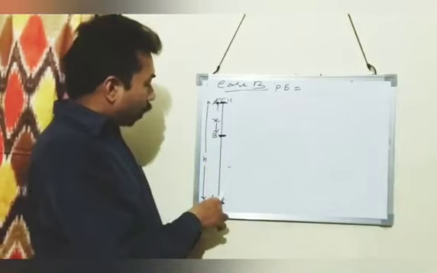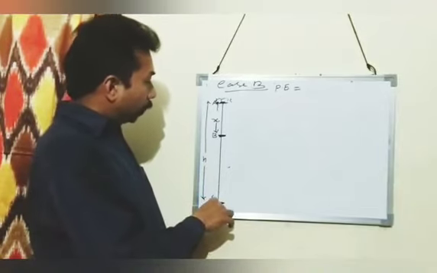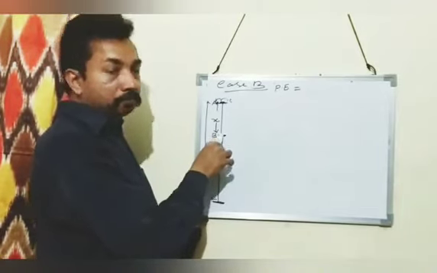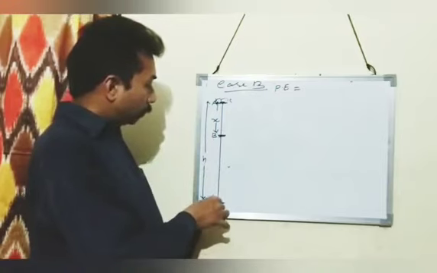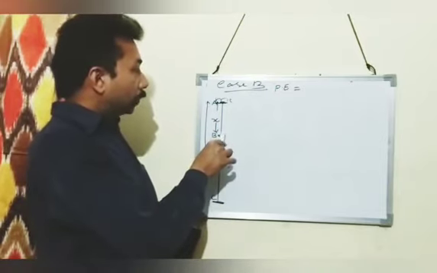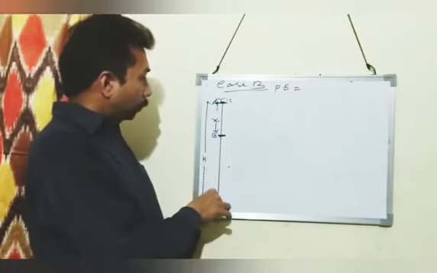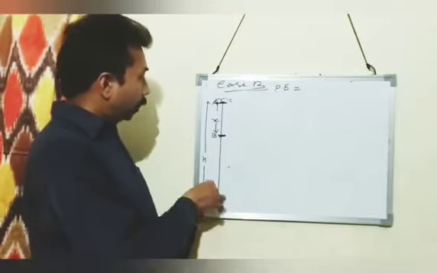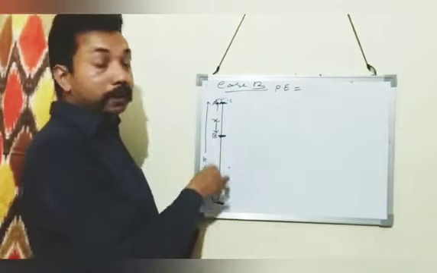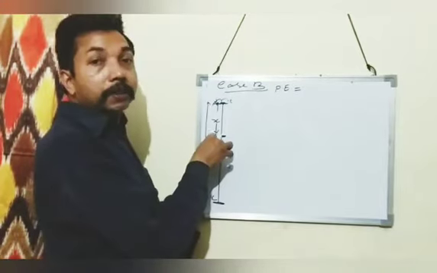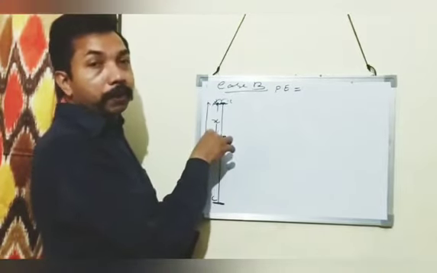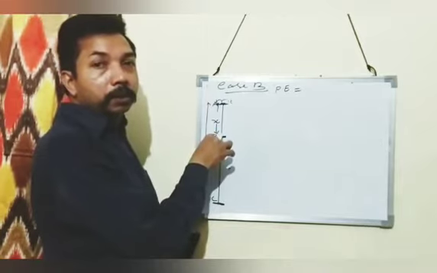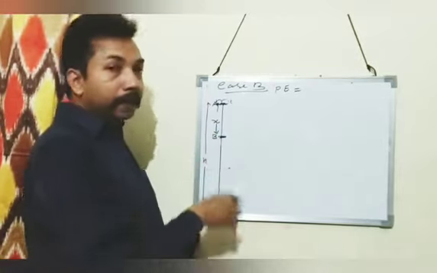So what is the distance between ground and B? What is the distance from C to B? You can see the distance from C to B, or the height between C and B, is h minus x. That is the height above the ground. When we take point B, the height above the ground is h minus x.